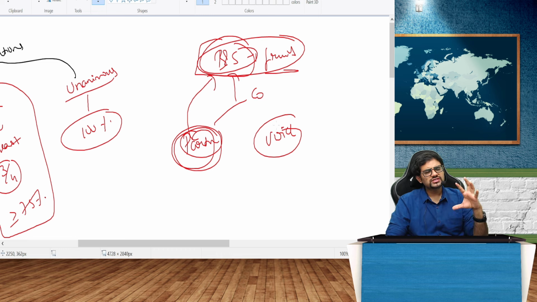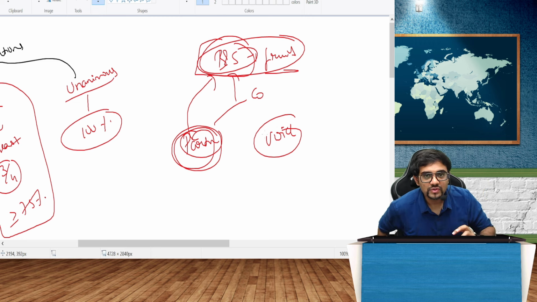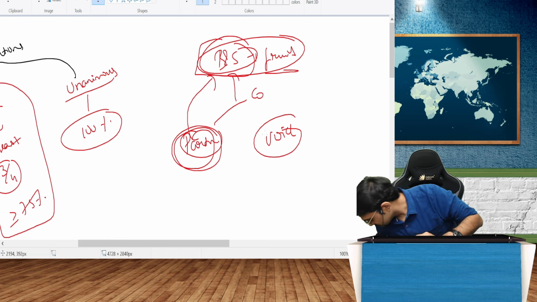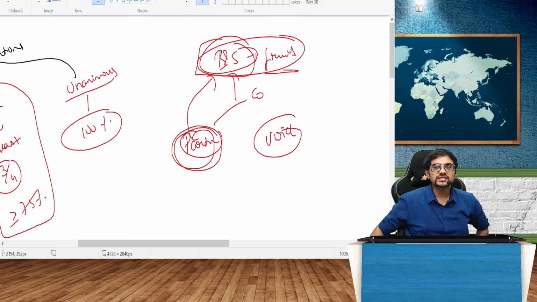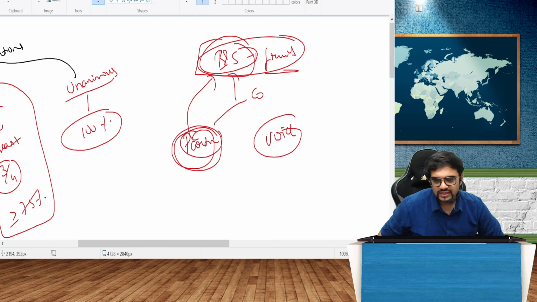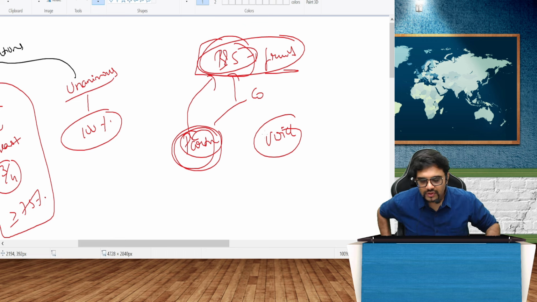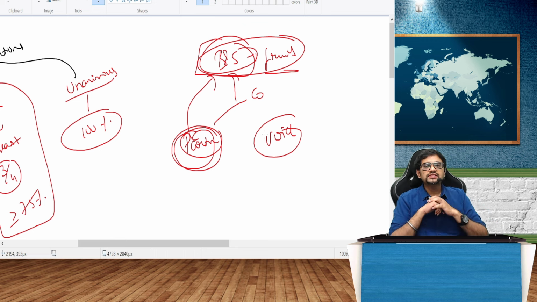Guys, in an objects clause, everything must be there. The main objects and the ancillary objects. Ancillary means what? Everything that will help you protect the main objects. Everything and anything that will help you protect the main objects. That is, the ancillary clause also must be there. So in this particular thing, not only the main, but also the ancillary clause is also important. What will be the ancillary clause here? Entering into a partnership with somebody to buy and sell fruits. Entering into a partnership with this company to buy and sell fruits.